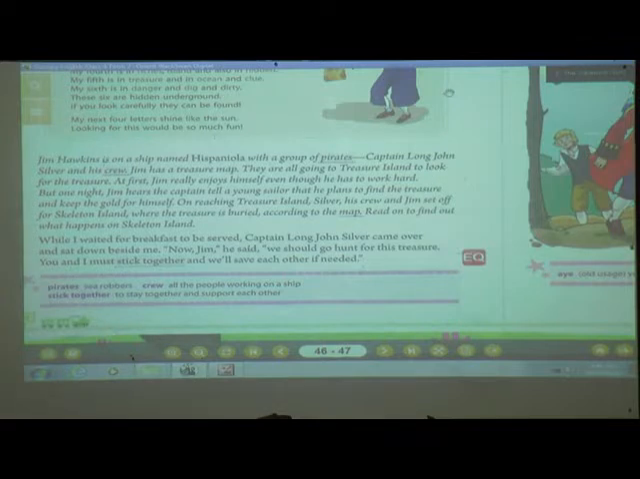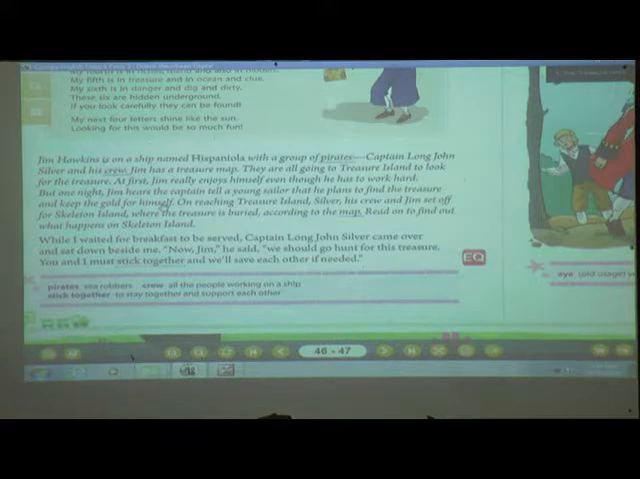But what happened, you know, one night, what Jim heard? See here, we can see him. But one night, Jim hears the captain, that is John Silver, tell a young sailor that he plans to find the treasure and keep the gold for himself. Now, one night what happened? Maybe just Jim was walking over there on that ship, and what he heard? He heard that Captain John Silver is telling one of the young sailors that he had some plan in his mind.